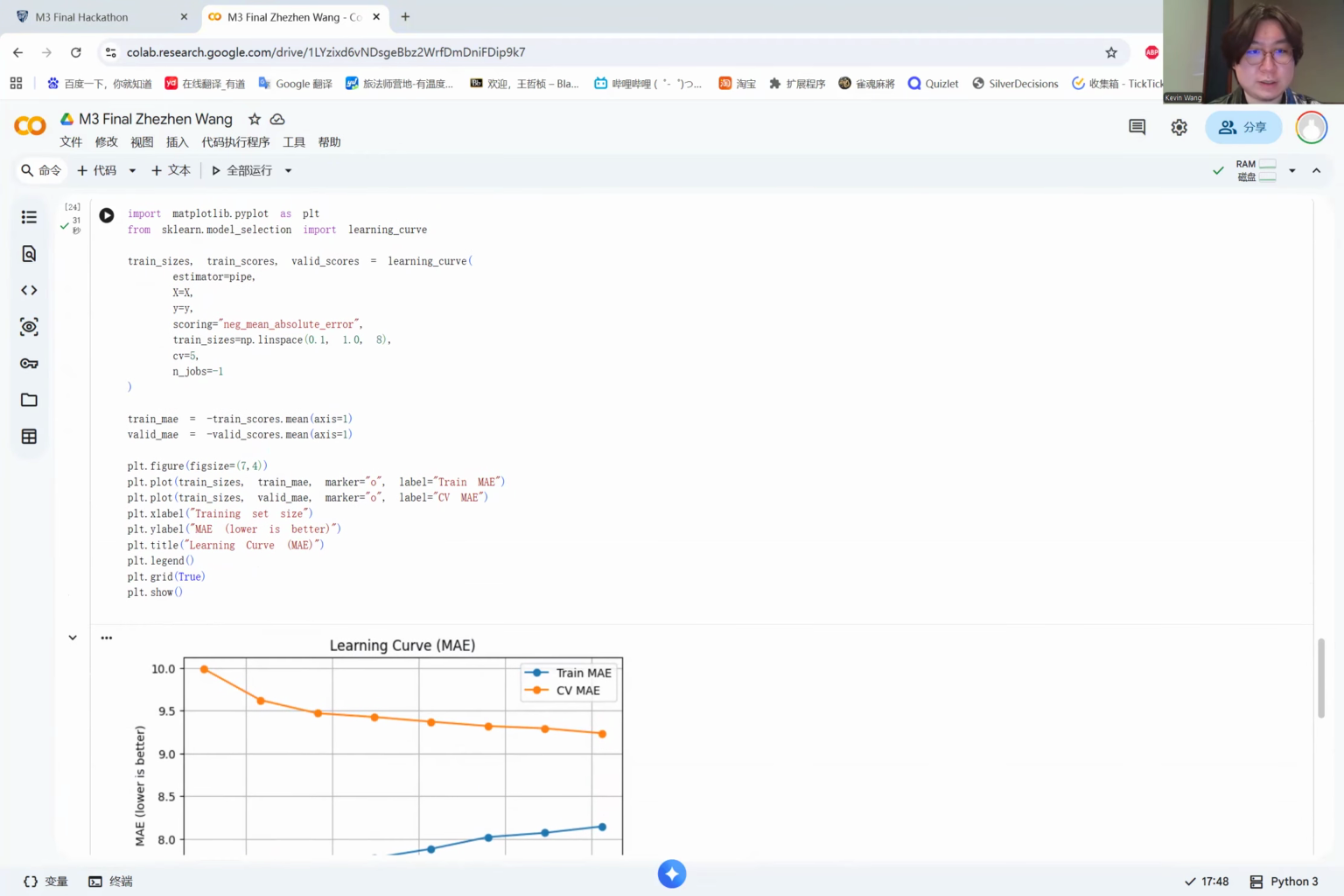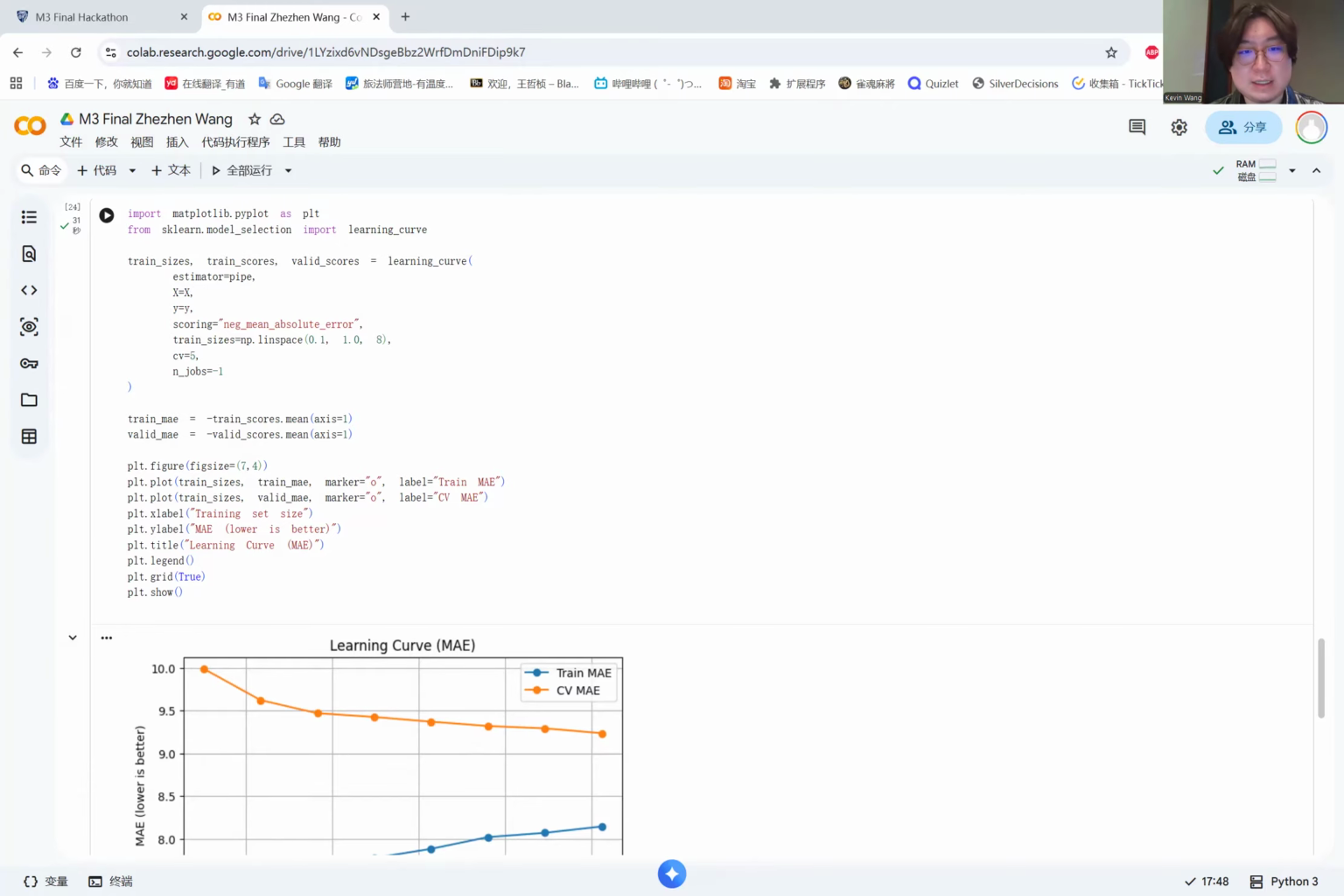For the learning curve, this is because I want to assess and improve my model fit. So I use the training validation split to evaluate out-of-sample performance and generate a five-fold cross-validation learning curve. This learning curve plots training MAE and cross-validation MAE as the training size increases.